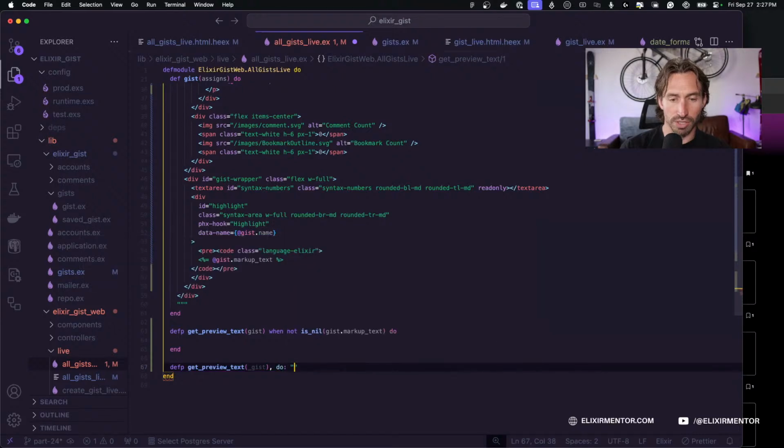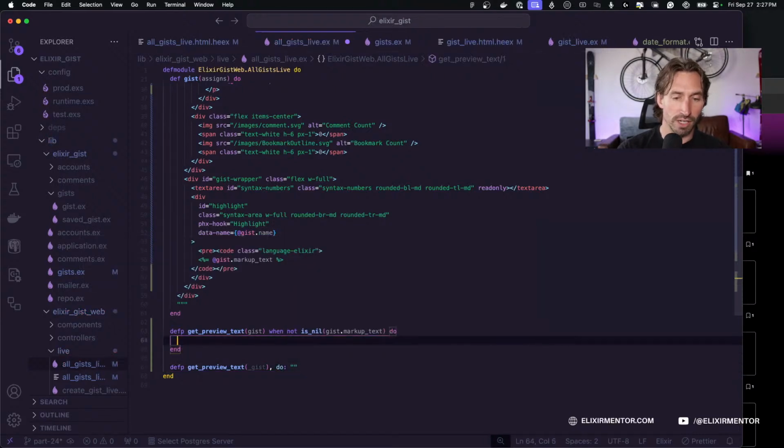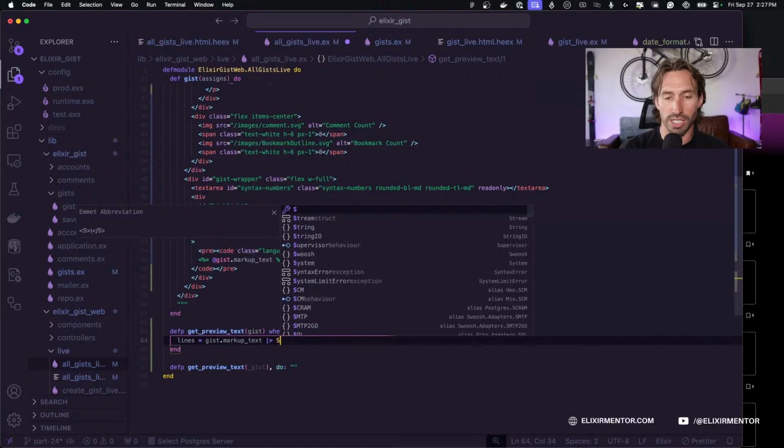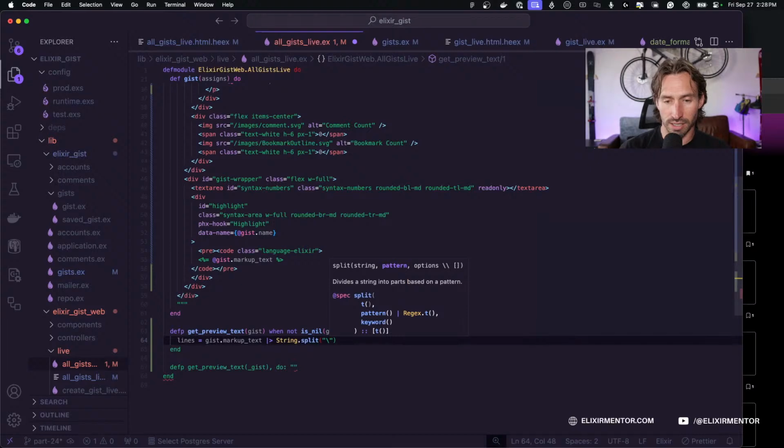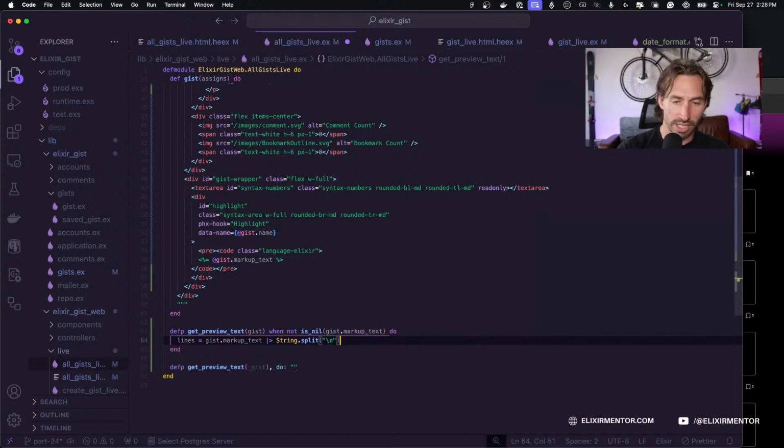So we're just going to return an empty string if our markup text is blank, right? Now the first thing we need to do is take our markup text and split it at our new lines. So every return, there's a \n, right? So we need to get all of our lines. So we're going to say lines equals gist.markup_text, and then we can pipe into String.split, and we want to split it at our new line character, right?